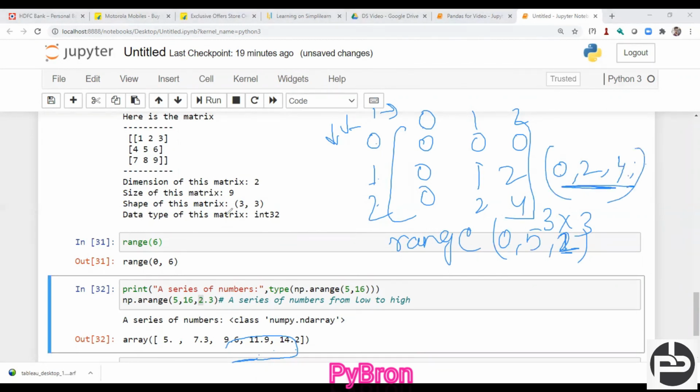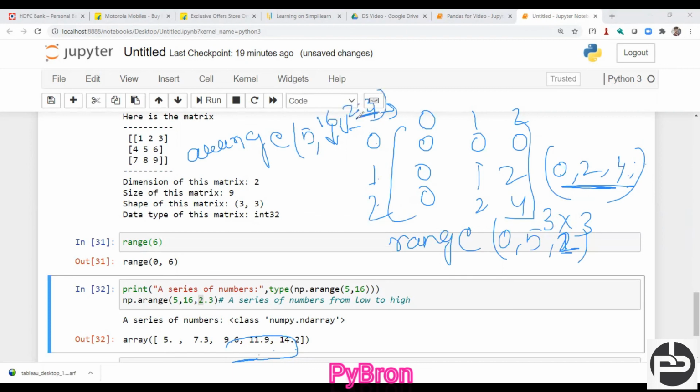Similarly, in case of the arange function, you can set a fractional value also. Suppose I gave here arange, and here I defined 5 as the starting point, the ending point, and the step size.